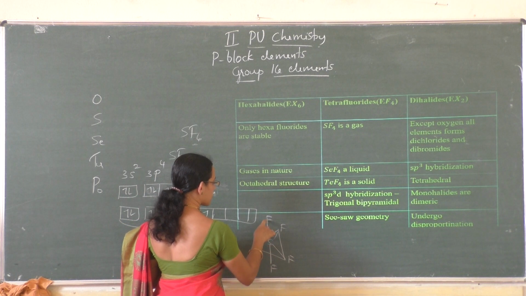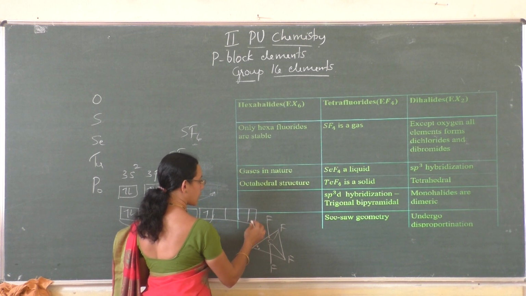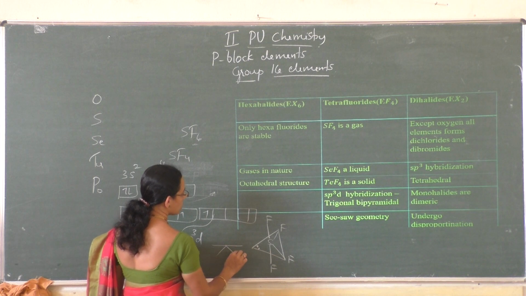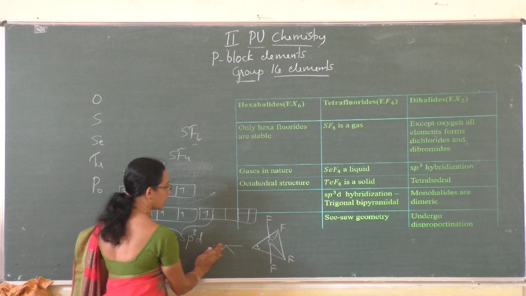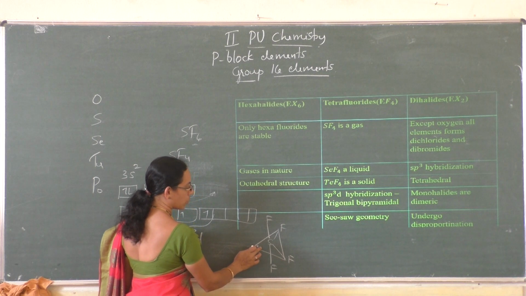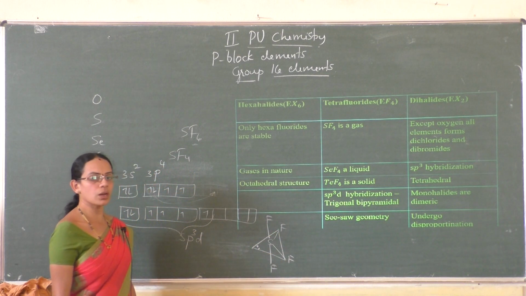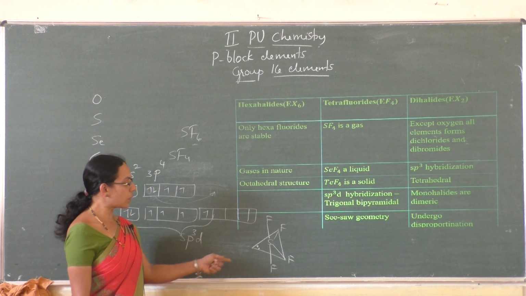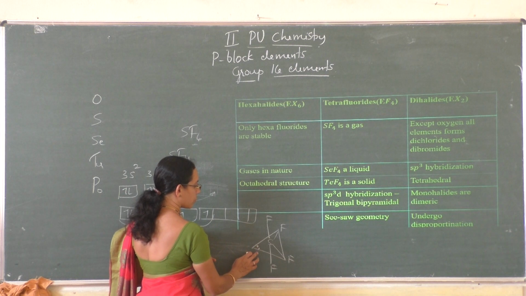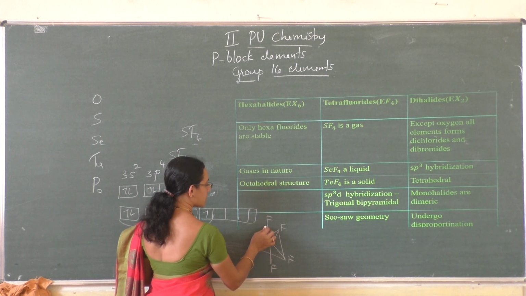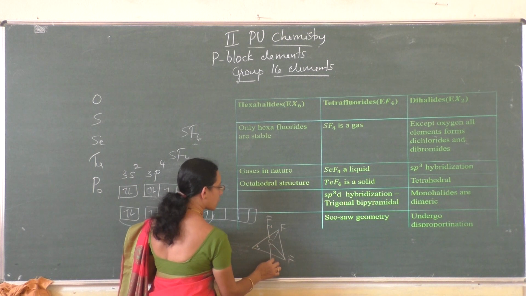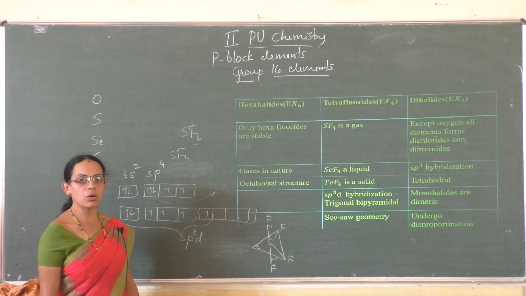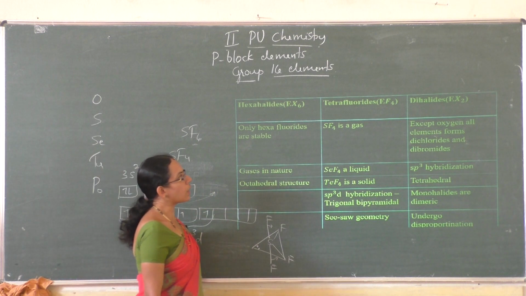The fluorine atoms of SF4 are slightly bent towards the equatorial plane. Hence the geometry is called seesaw geometry. That is because of the presence of the lone pair of electrons in the equatorial position. Actually the geometry is trigonal bipyramidal, but because of the lone pair of electrons, the axial bonds are slightly moved towards the equatorial plane. Hence the geometry is considered seesaw geometry. So this is about tetrafluorides.